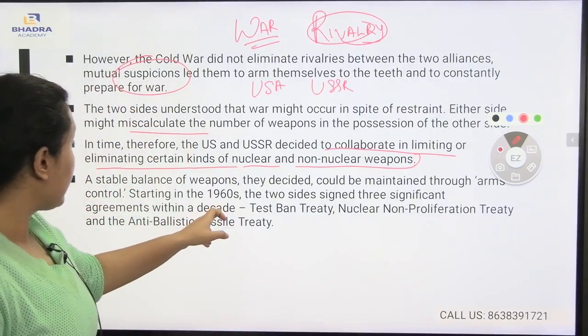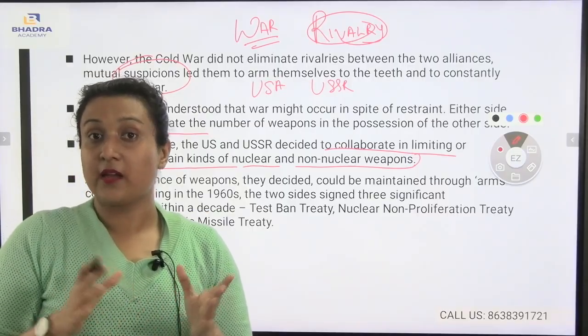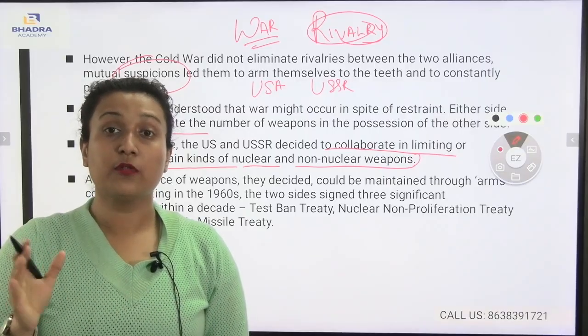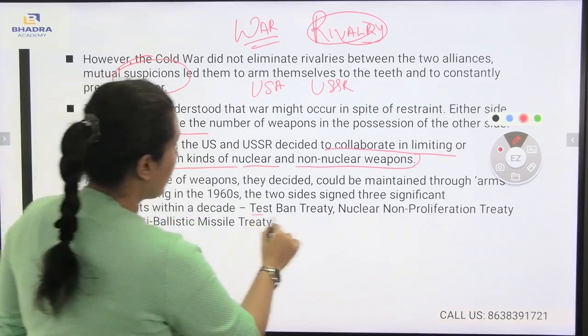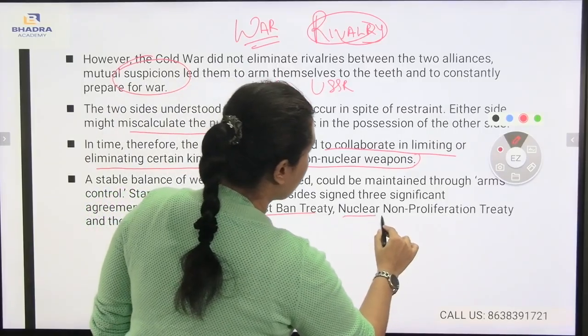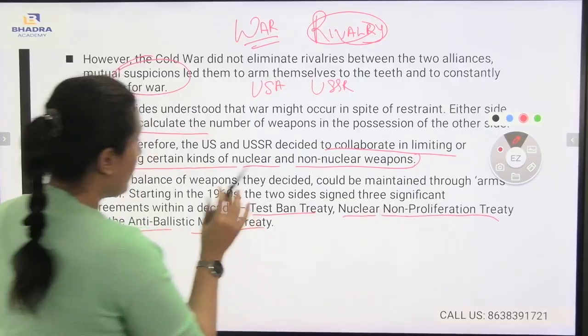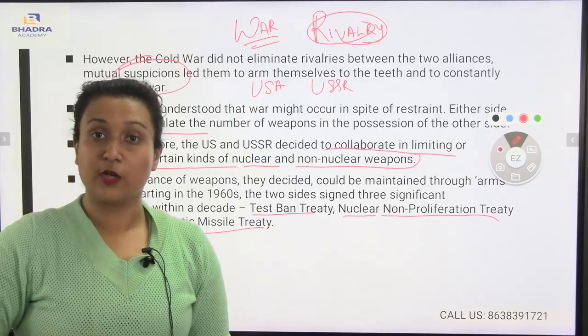Also, they have signed three agreements. Three agreements have been signed between the two countries, USA and USSR, so that there is a limitation of the use of the weapons. First comes the Test Ban Treaty. Second comes the Nuclear Non-Proliferation Treaty and the Anti-Ballistic Missile Treaty. These are the three treaties that have been signed by the USA and USSR during that time.